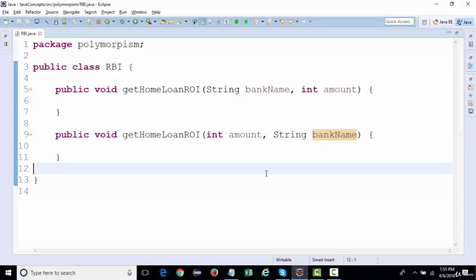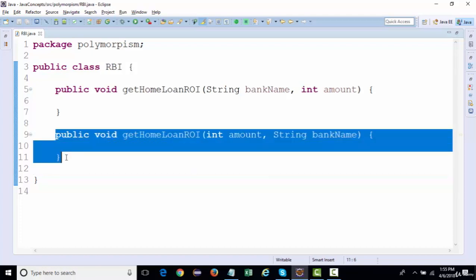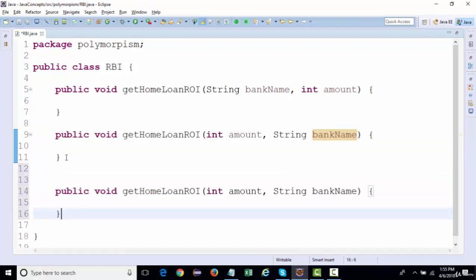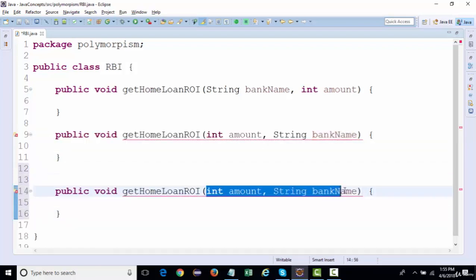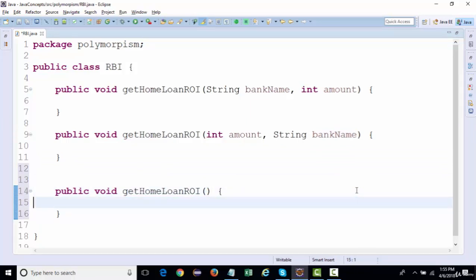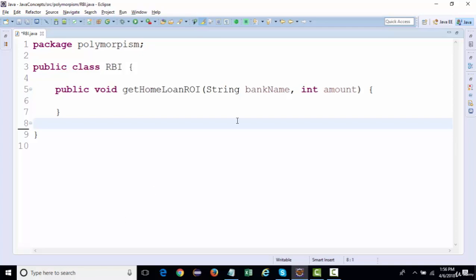Even if you leave it blank, it is a different signature. Even if I remove this and it is blank, the signature is different. The method name is the same, but the signatures are different. Now let me create one more class. Let me delete this. I'll come back to this example later on.